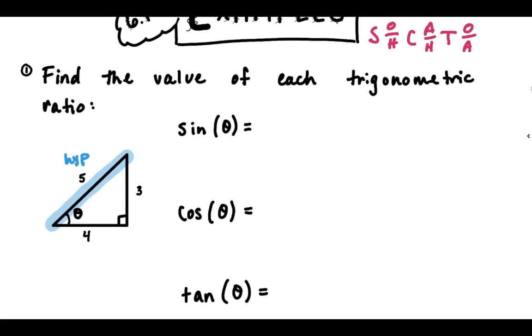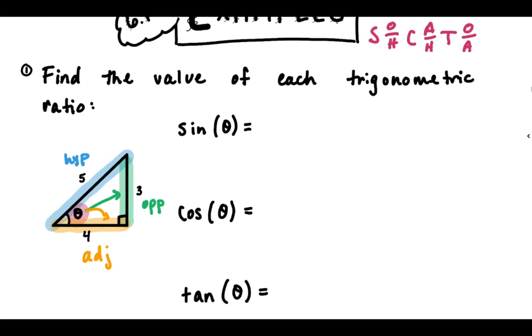Okay, the opposite and the adjacent depend on where theta is, so I'm going to mark theta. Our theta is here. To find the opposite, we want to shoot straight across the triangle from theta. And so 3 is our opposite for this triangle. Okay, so we've got two sides, and there's only one side left. That's our 4. So that makes 4 the adjacent side.